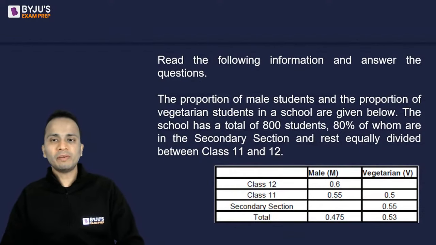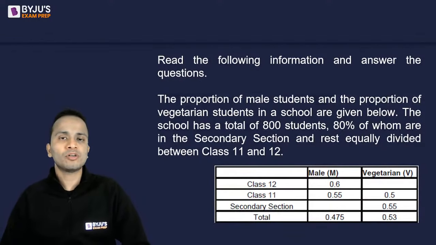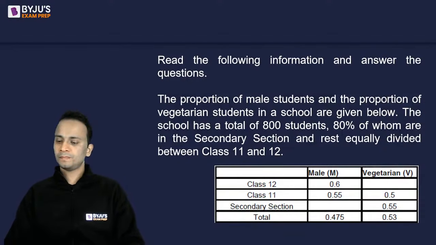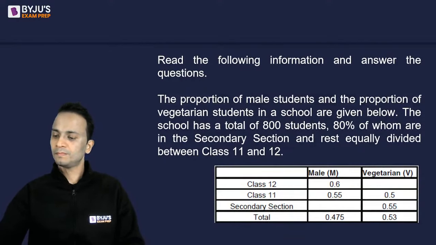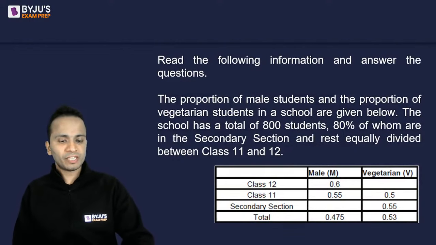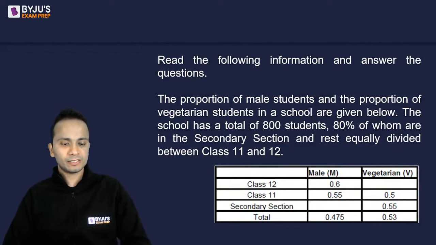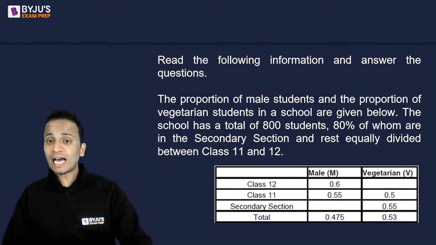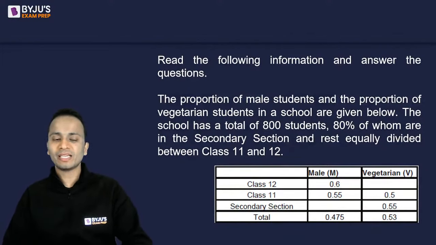You can make a new table in which you make the columns of males, females, as well as vegetarians and non-vegetarians. Let's see who will be the first person among all of you who can complete the table. Please post done in the chat box once you are done with these calculations. Quickly, don't sit idle, don't wait for me to tell you the solution. It's your examination, so you must be doing the calculations.